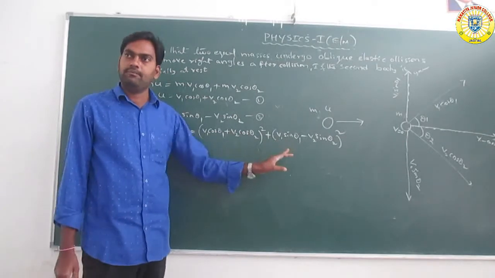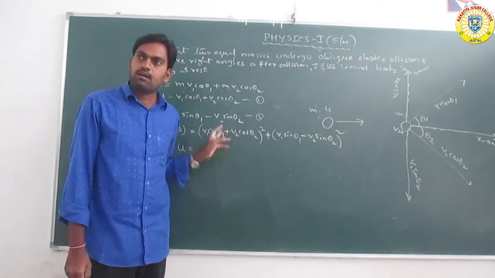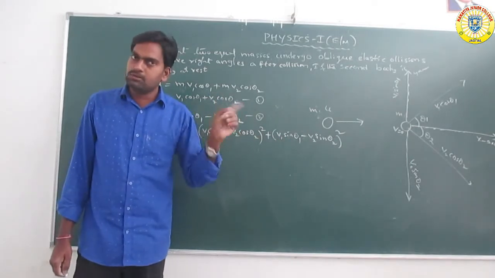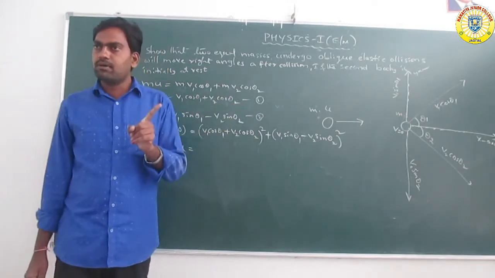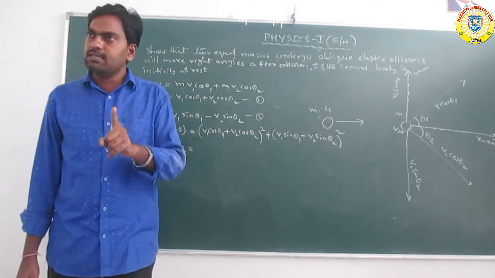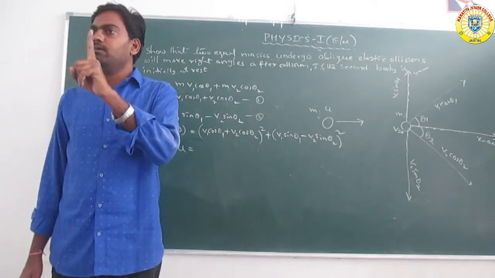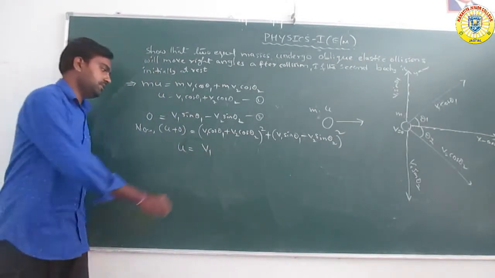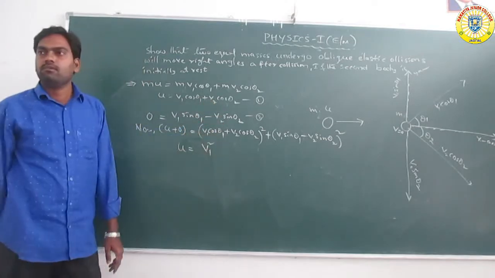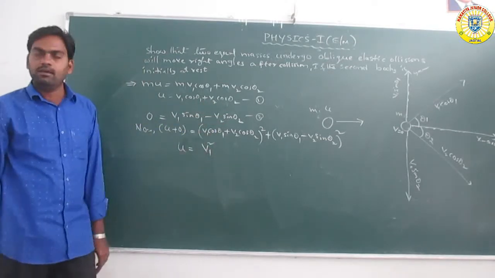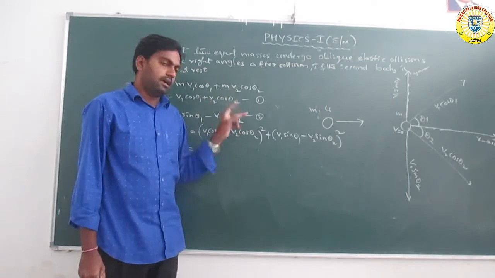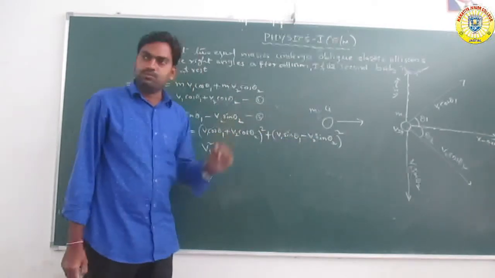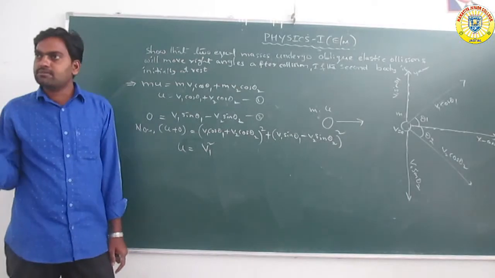Taking v1 square common, sin square theta plus cos square theta is equal to 1, so we get v1 square. Next, v2 square cos square theta 2 and v2 square sin square theta 2. So sin square theta plus cos square theta is equal to 1.